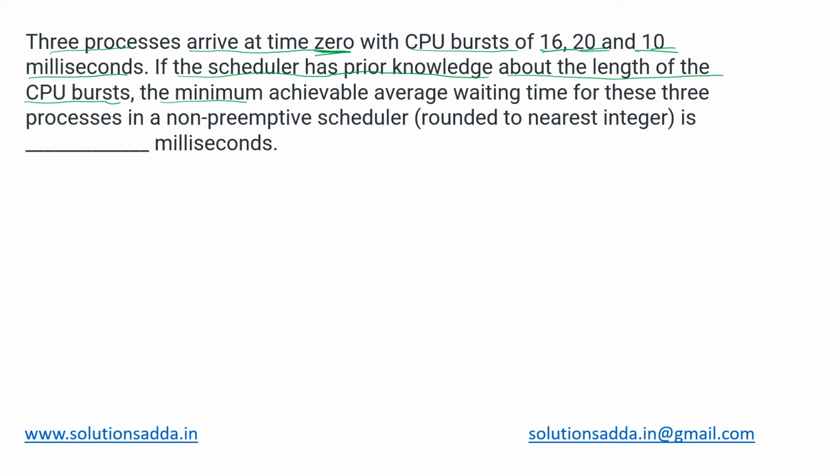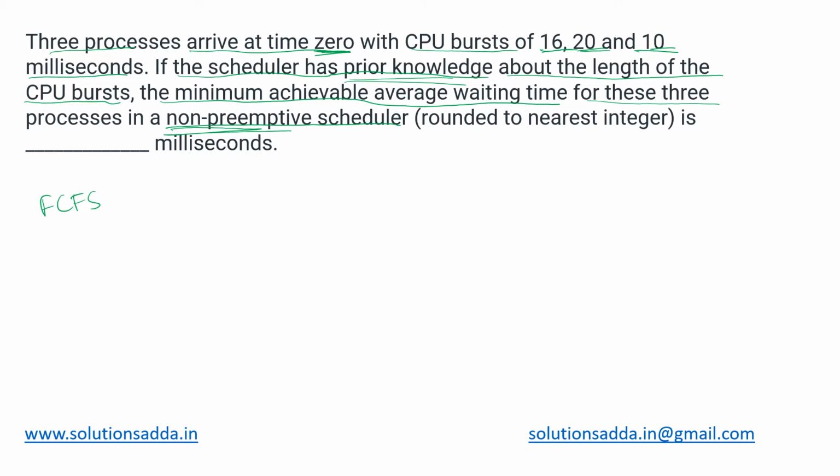So in this case, the minimum achievable average waiting time for these three processes in a non-preemptive scheduler will be how much? In this scenario, they have not given us which scheduling algorithm has to be used. We have to decide that ourselves. Based upon these two facts, that the algorithm has to be non-preemptive and the CPU has prior knowledge of their burst times, what are the possible algorithms we can look for?